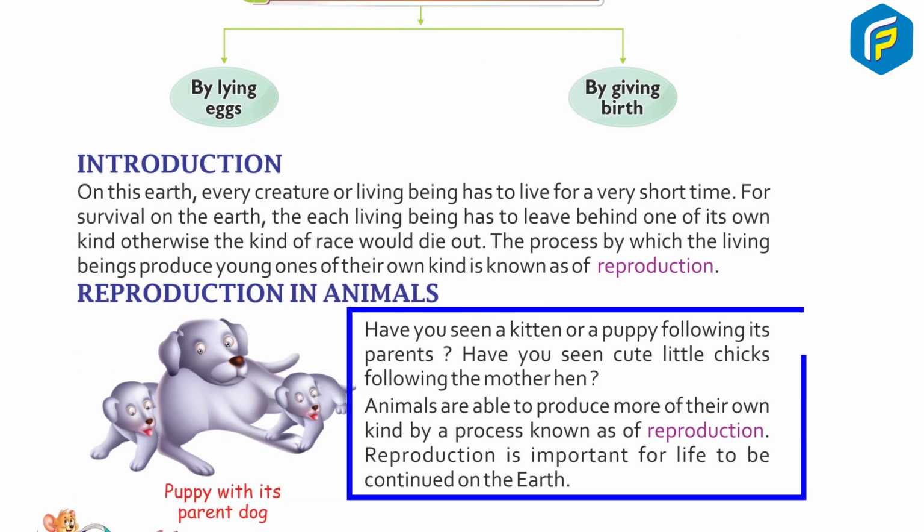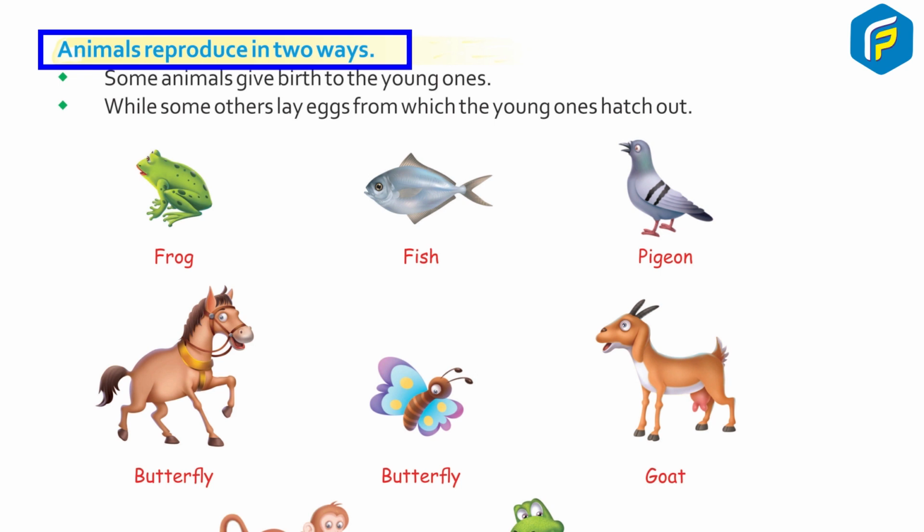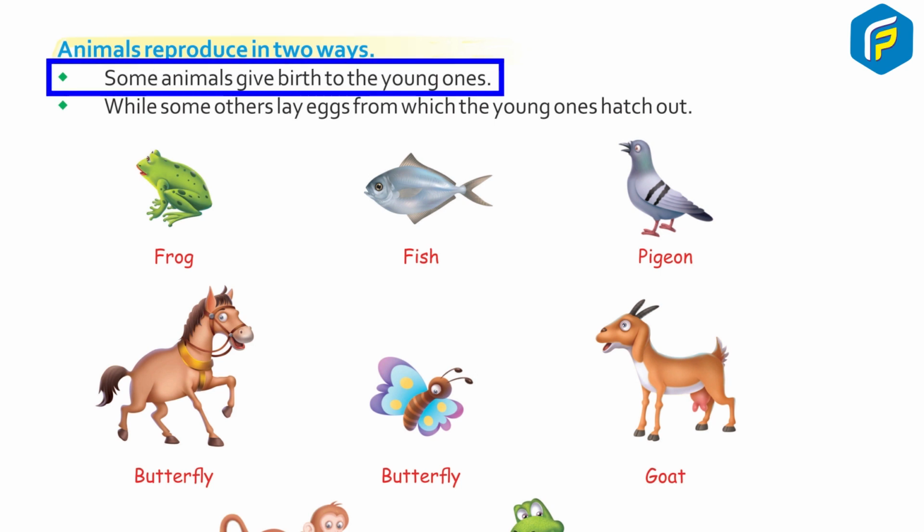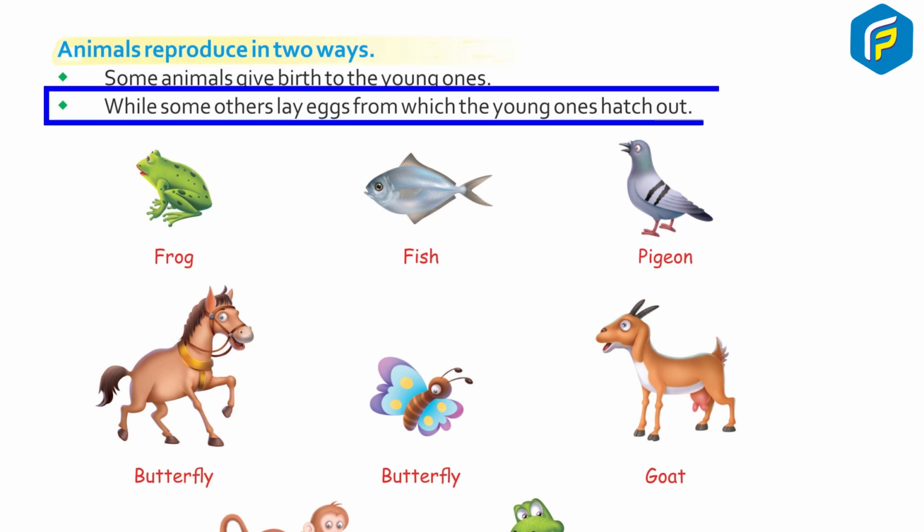Reproduction in animals. Have you seen a kitten or a puppy following its parents? Have you seen cute little chicks following the mother hen? Animals are able to produce more of their own kind by a process known as reproduction. Reproduction is important for life to be continued on the earth. Animals reproduce in 2 ways. Some animals give birth to the young ones, while some others lay eggs from which the young ones hatch out.